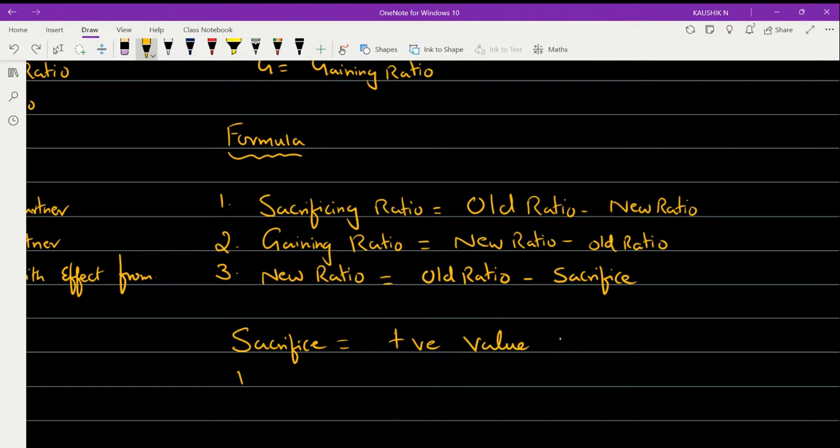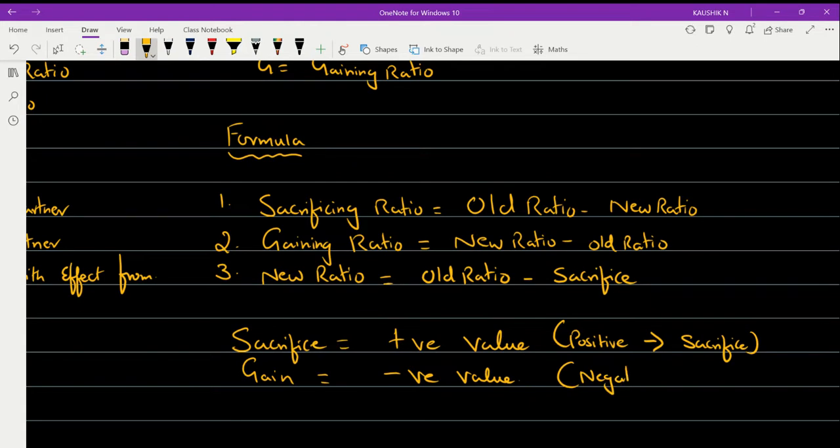So positive denotes sacrifice, whereas negative denotes gain.